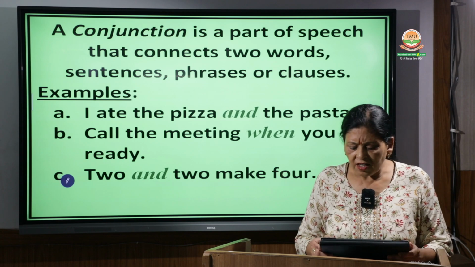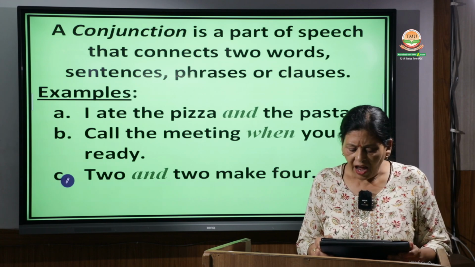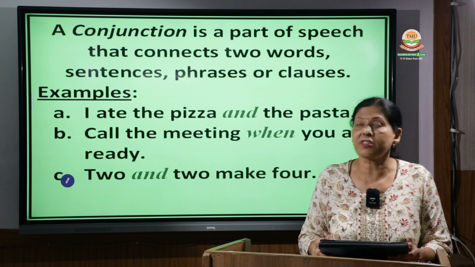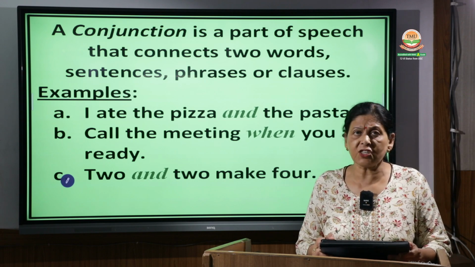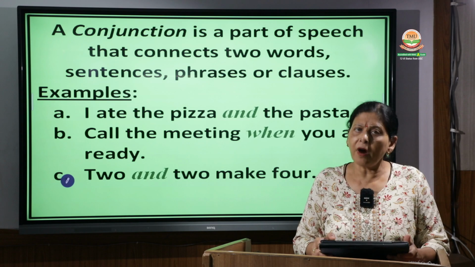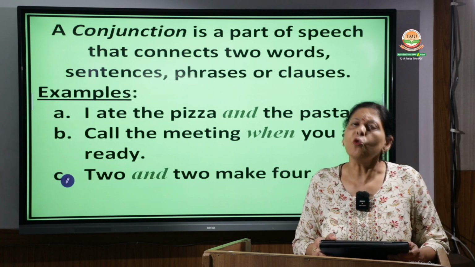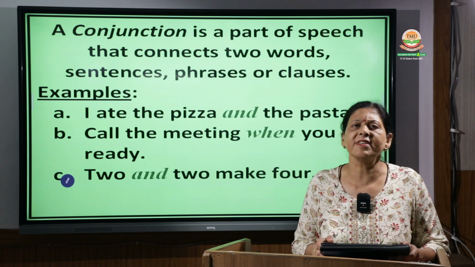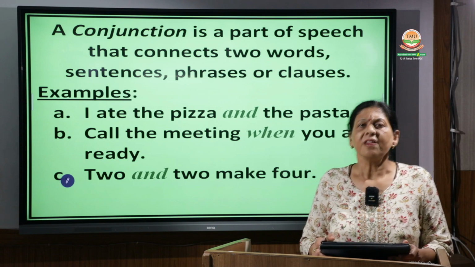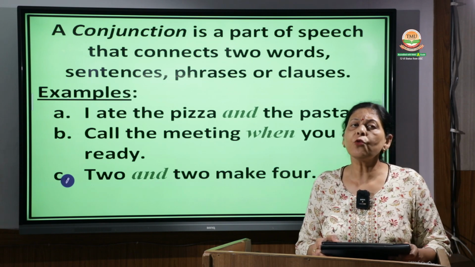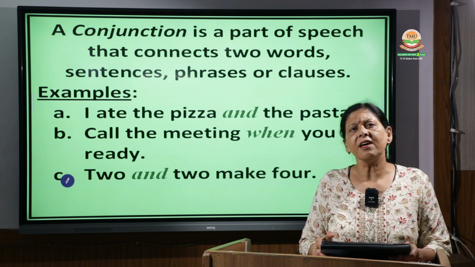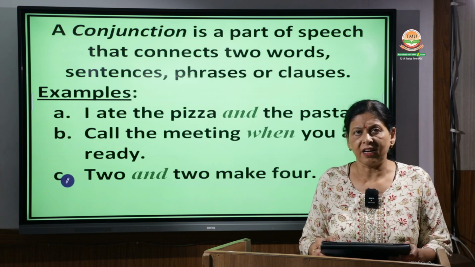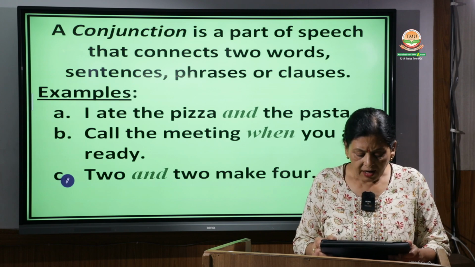Now, a conjunction is a part of speech that connects two words, sentences, phrases or clauses. So what is a conjunction? A part of speech that connects two words, two sentences, two phrases, two clauses. Ram and Sham, these are two words. The teacher and student, two words. How are they connected? They are connected by the word "and", which is a conjunction.